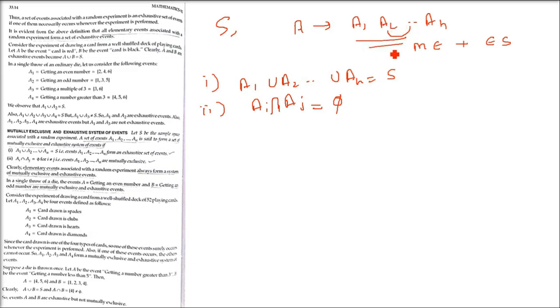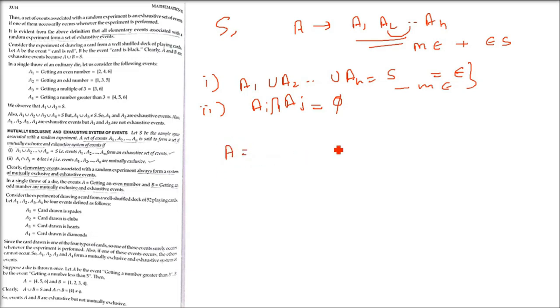That means there should be nothing common between A1 and A2, or Ai and Aj, where i and j should not be equal. So the first one was for exhaustive, the second one was for mutually exclusive. That is why, if both conditions are followed, we say it is a mutually exclusive and exhaustive system of events as well.